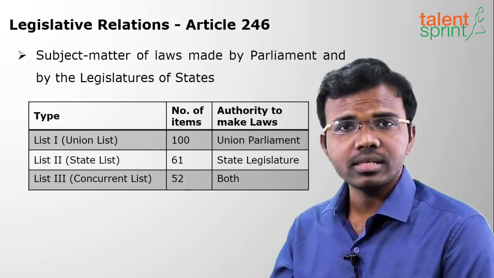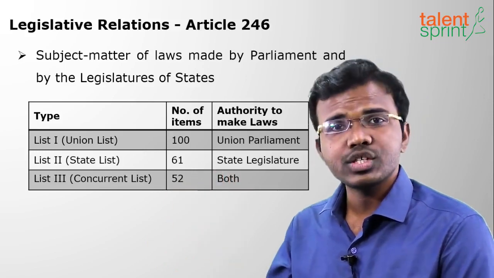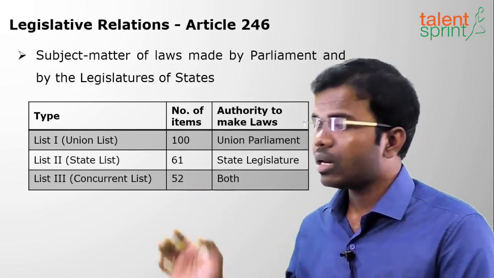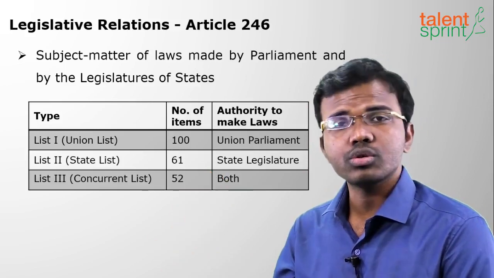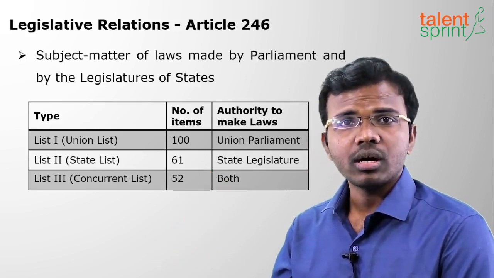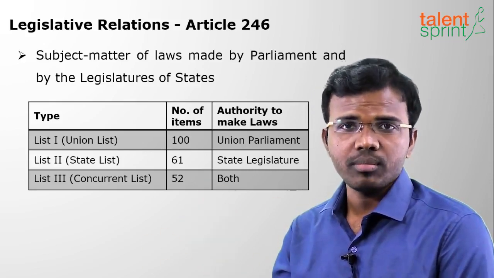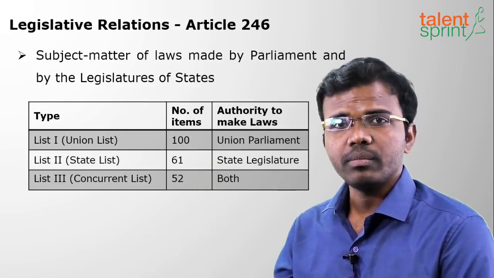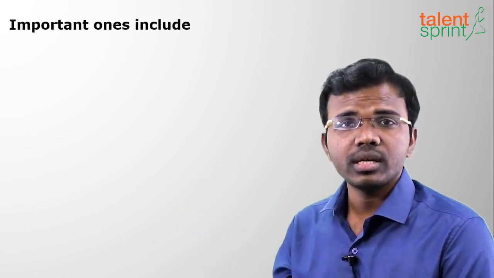Next is the State List, that is List number 2. It has 61 items and the state legislature can make laws on those 61 items. And the Concurrent List is List number 3. It has 52 items. On those 52 items in the Concurrent List, both the Union Parliament and the state legislature can make laws. So these are the subject matters of laws which can be made. Suppose any matter is not mentioned in these three lists, it is called residuary powers.